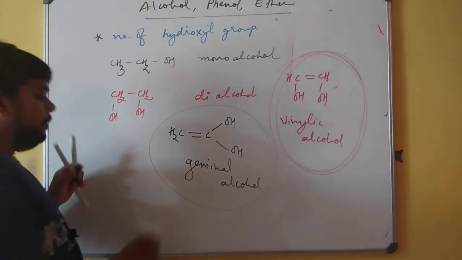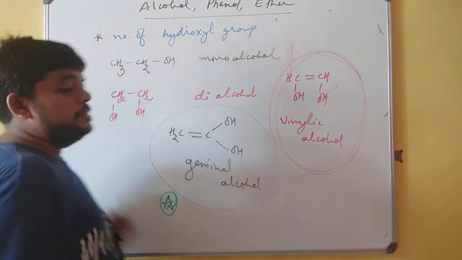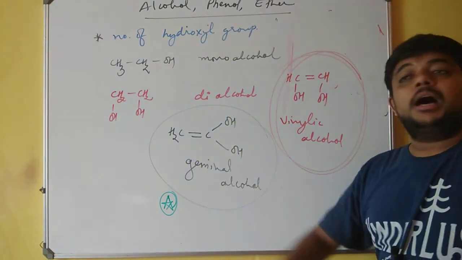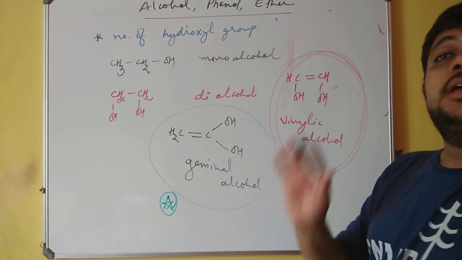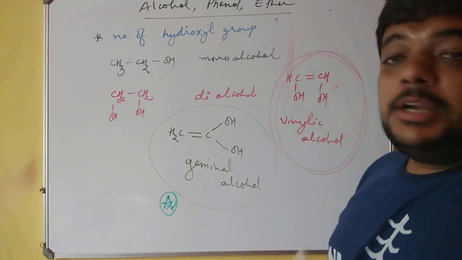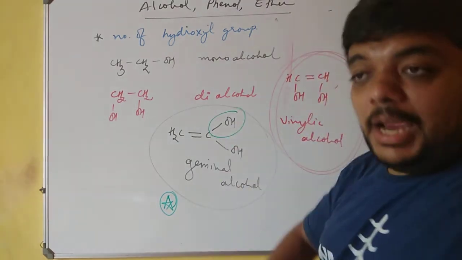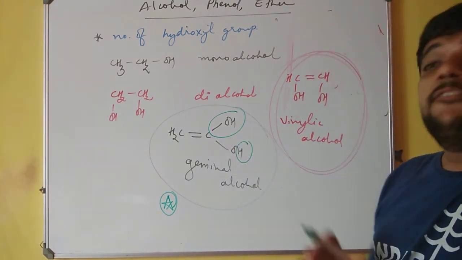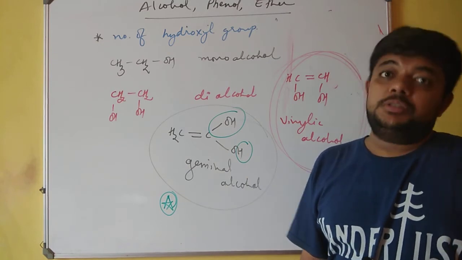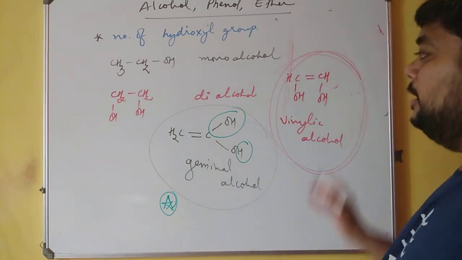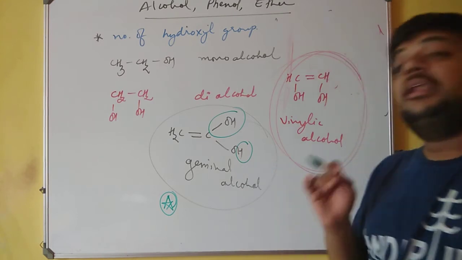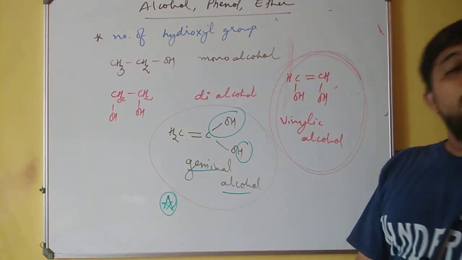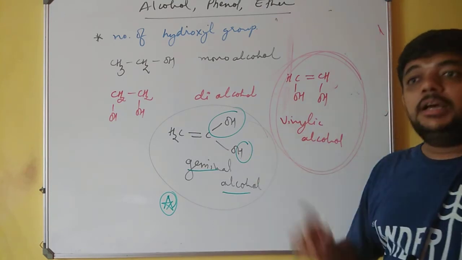Remember one very important thing in chemistry, that is, if two hydroxyl groups are present on a single carbon atom, it is always unstable and it will result in removal of OH from one side and removal of H from the other side, and it will form a different kind of molecule or structure. So be very clear that whenever we are talking of geminal alcohols, both the hydroxyl groups must be on a single carbon atom.